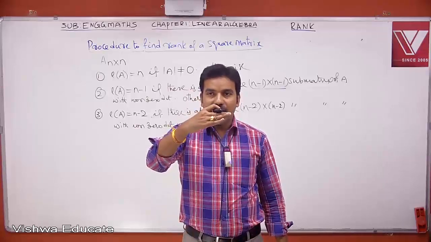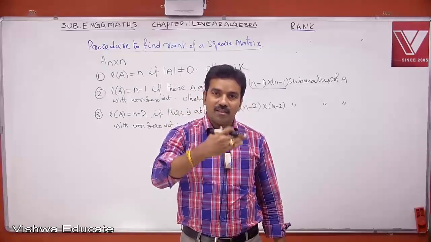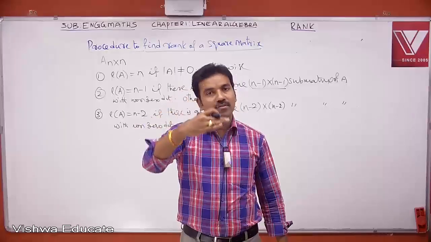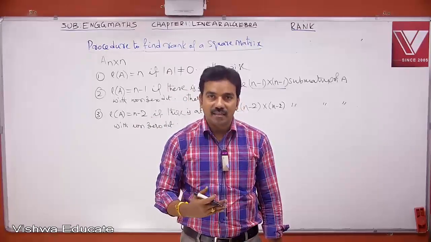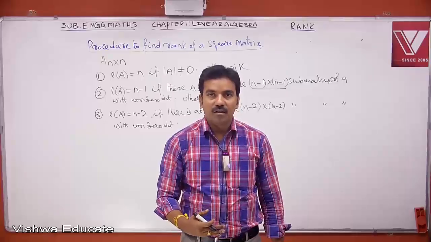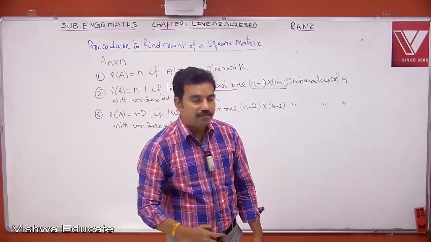Rank equal to n. Otherwise it can be n minus 1. Otherwise it can be n minus 2. Like this we continue the procedure until a submatrix with a non-zero det is identified. Got these points? Note all these points.